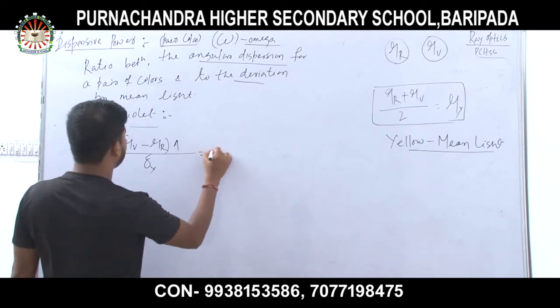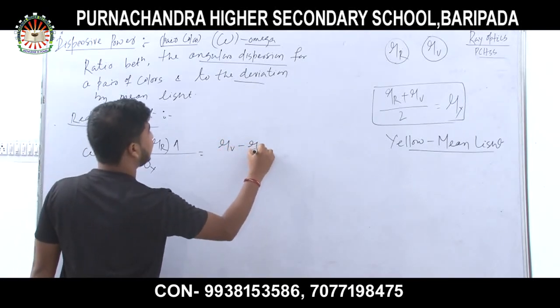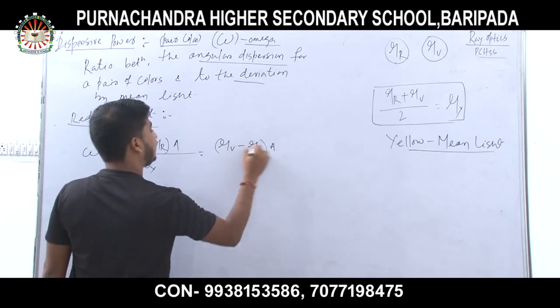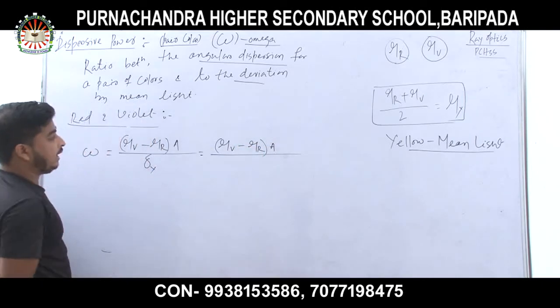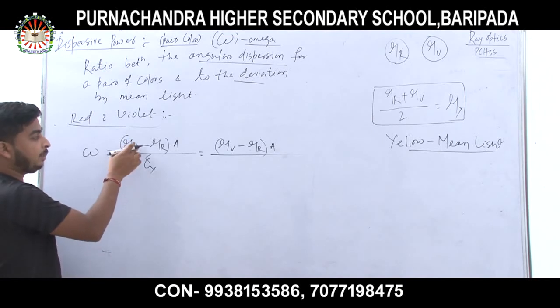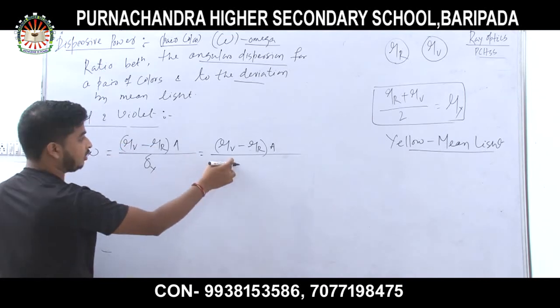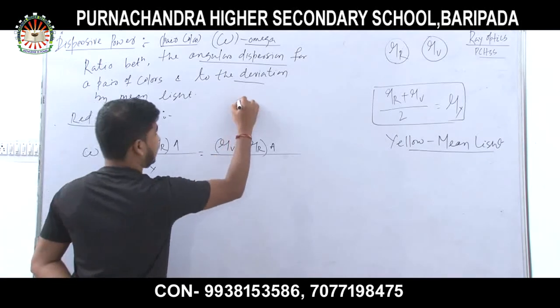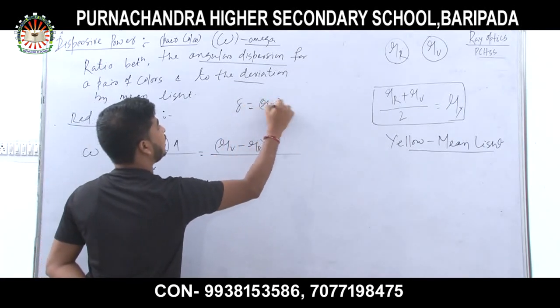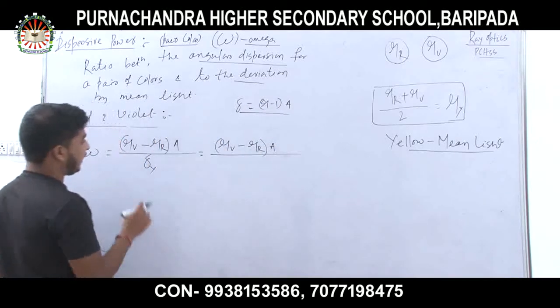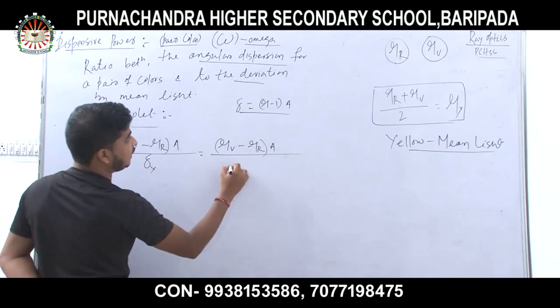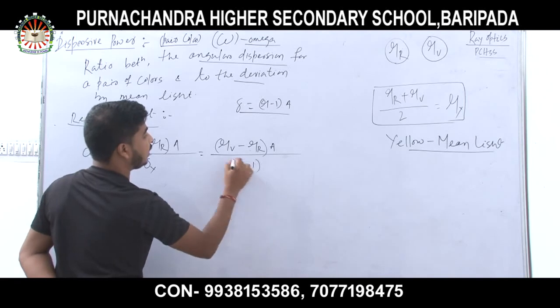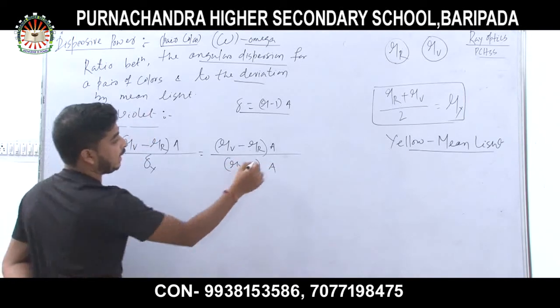Now solve this: (mu v minus mu r) times A divided by delta y. Similarly to how you found delta v and delta r, you can find delta y. The formula is delta equals (mu minus 1) times A. For yellow color, it will be (mu y minus 1) times A. A will cancel out.